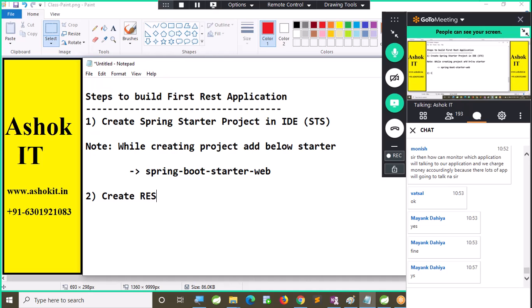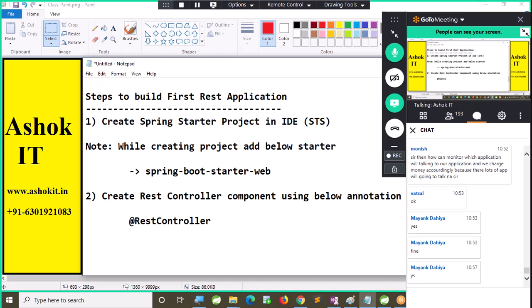Second step, create REST controller. Create REST controller component using below annotation, which is called @RestController. One new annotation we are going to use here. In the Spring MVC already we used @Controller annotation, but to develop a REST API we will use an annotation called @RestController. So what is this @RestController?